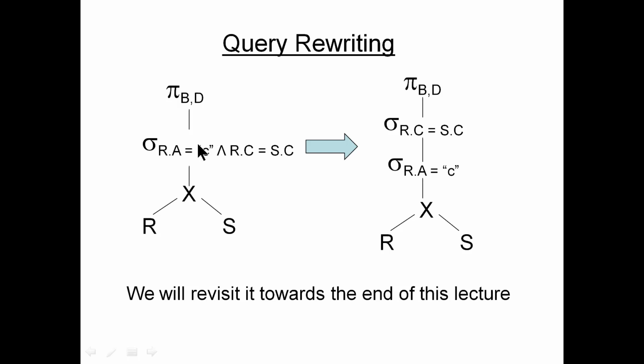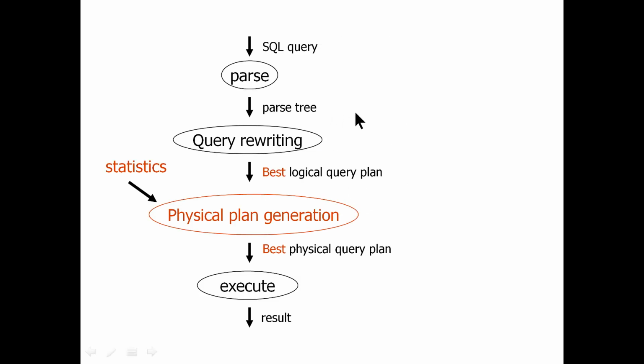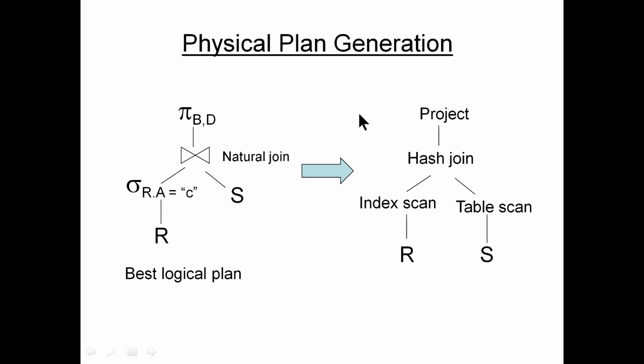But what else can we write? In one example here, we take the Cartesian product first and then apply a selection condition. That means there are two selection conditions one after the other, and then finally the projection. But there can be more expressions. So take a look at what happens in physical plan generation.